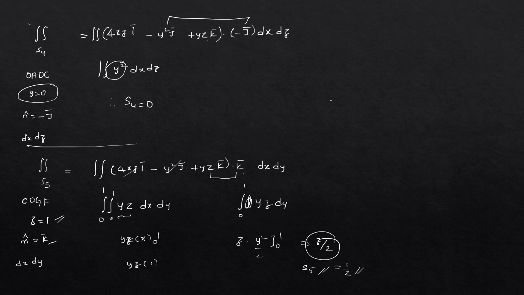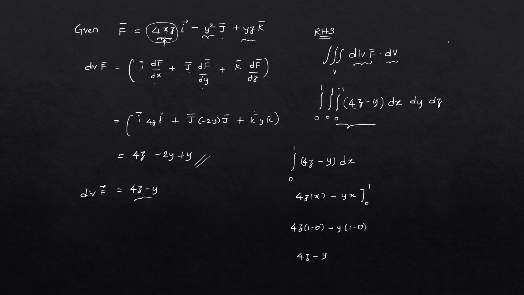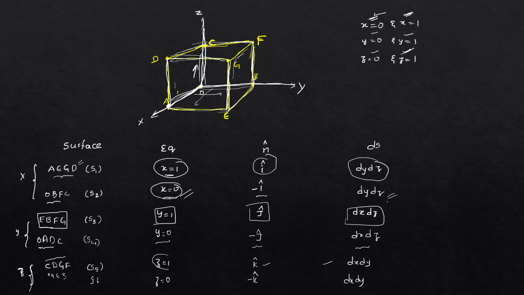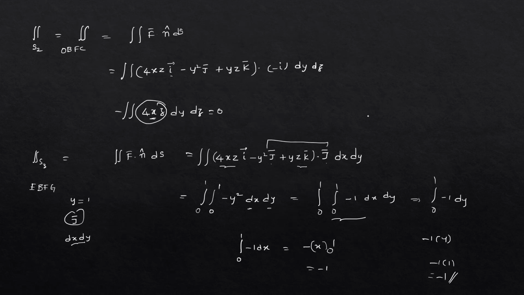Now in a similar fashion, I'm writing here itself the last thing, that is S6. So the double integral over S6. What is the equation of S6? Again we have to go back. See here, S6 is OAEB, and the equation is z is equal to 0. The n cap is minus k bar and ds is dx dy.